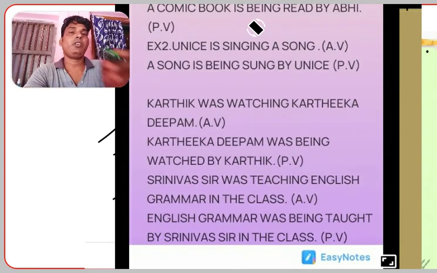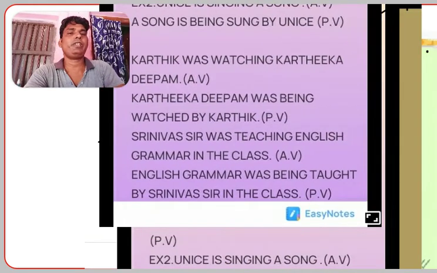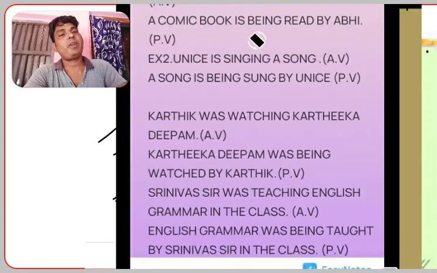Whenever we find was or were in an active form, then in the passive form we have to use was or were plus being plus V3. In the same way, Srinivas sir was teaching English grammar in the class. So how can we write it? English grammar was being taught by Srinivas sir in the class. That is the passive form of past continuous tense.